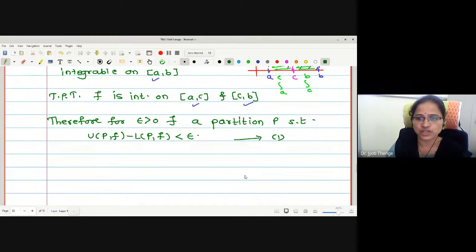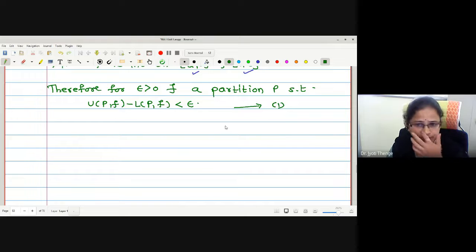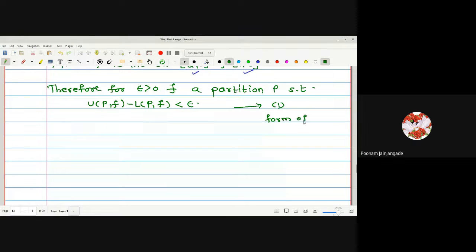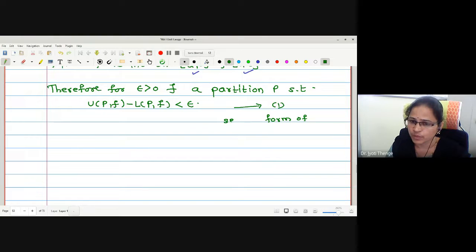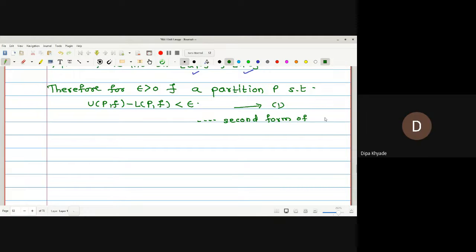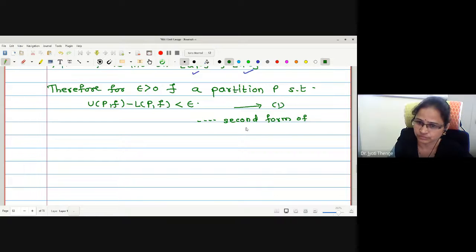Which form of condition of integrability we have written? First form? Second form. Yes, it is the second form, because in the first form, what is the essential condition? Norm of partition is less than delta. So this is the second form of condition of integrability.